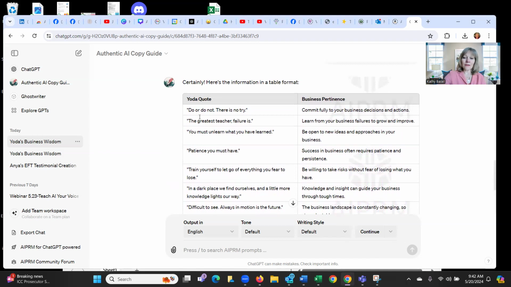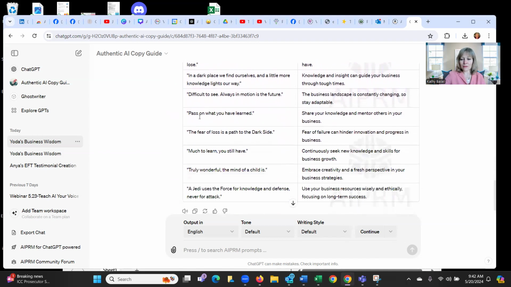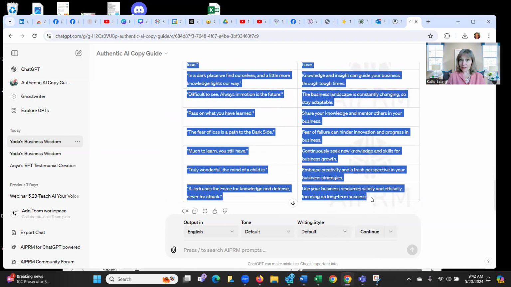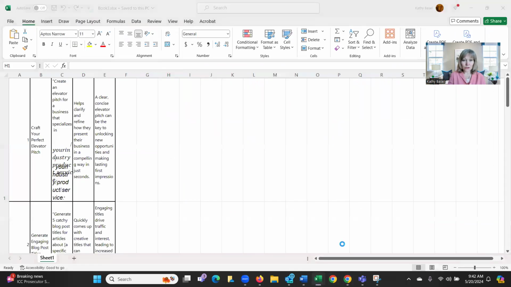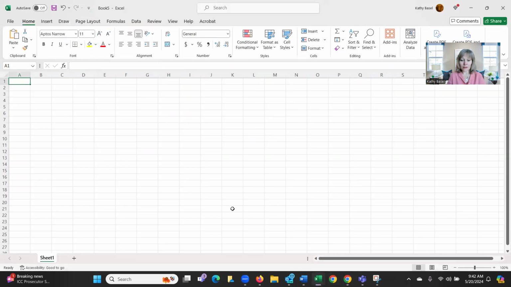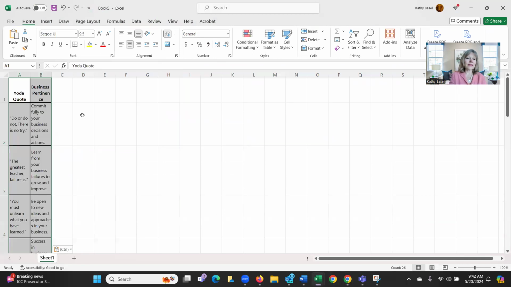So I'm going to take this. My cursor is at the beginning of that table, and I'm holding down the Shift key and clicking at the end so that it highlights everything that's in that table. I'm using a keyboard shortcut called Command C. I'm going to start a new Excel document and Command V. I'm pasting that information right in here.